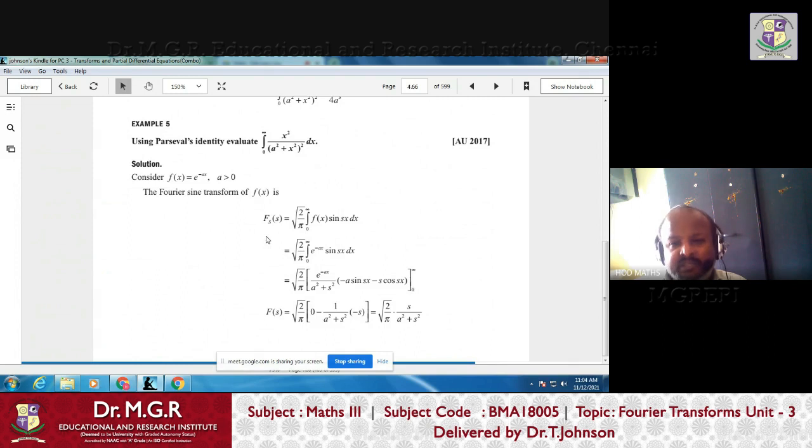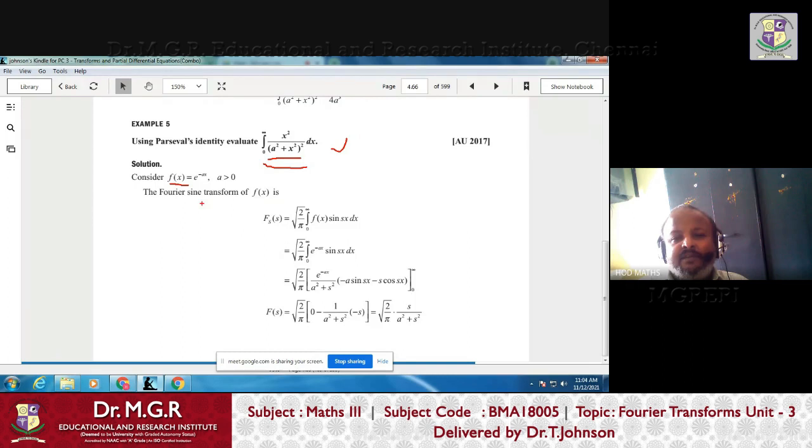Here they are asking to evaluate this integral using Parseval's identity, right? In some books they give a hint. If the hint is not given, I think you have to remember this. There is no other way, right? So if they ask you to evaluate this integral using Parseval's identity, remember this is only an integral. It can be evaluated in any manner, but here you have to use the Fourier transform, particularly Parseval's identity, to evaluate this.